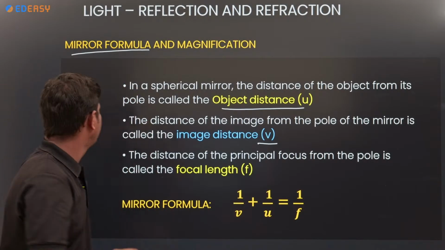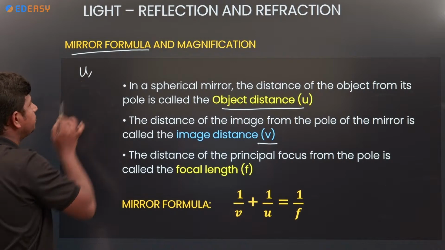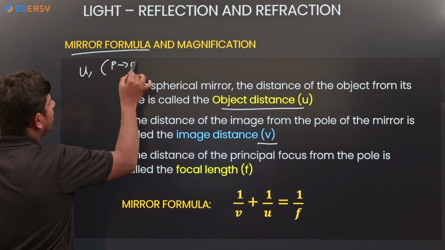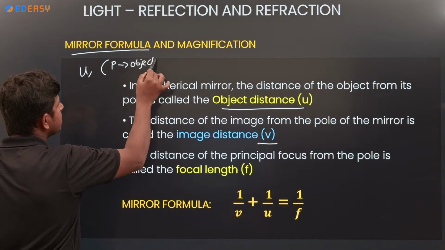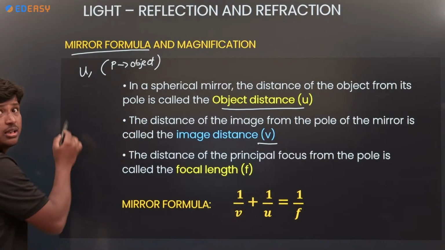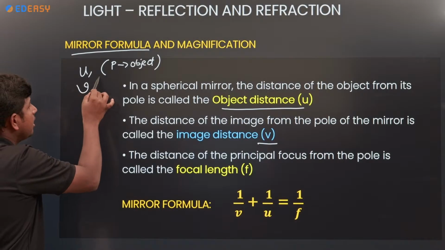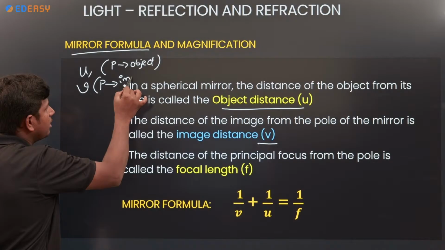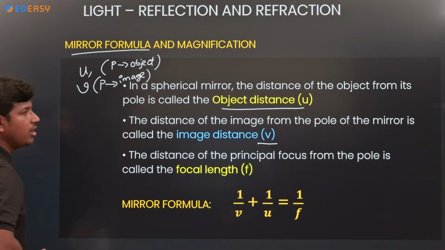Remember that. Object distance means the distance from P to object. Image distance means the distance from P to image, that is represented by v.